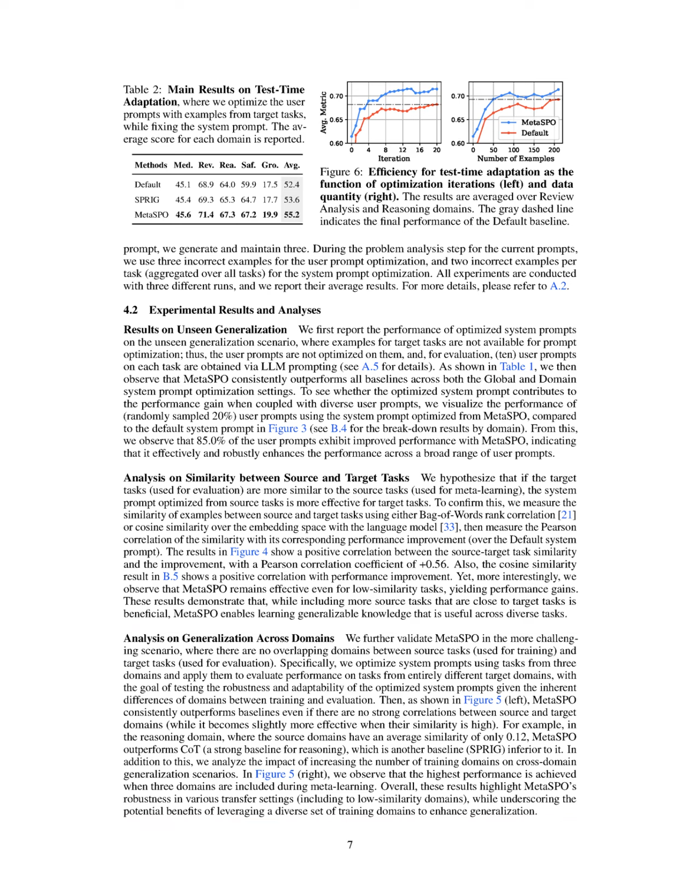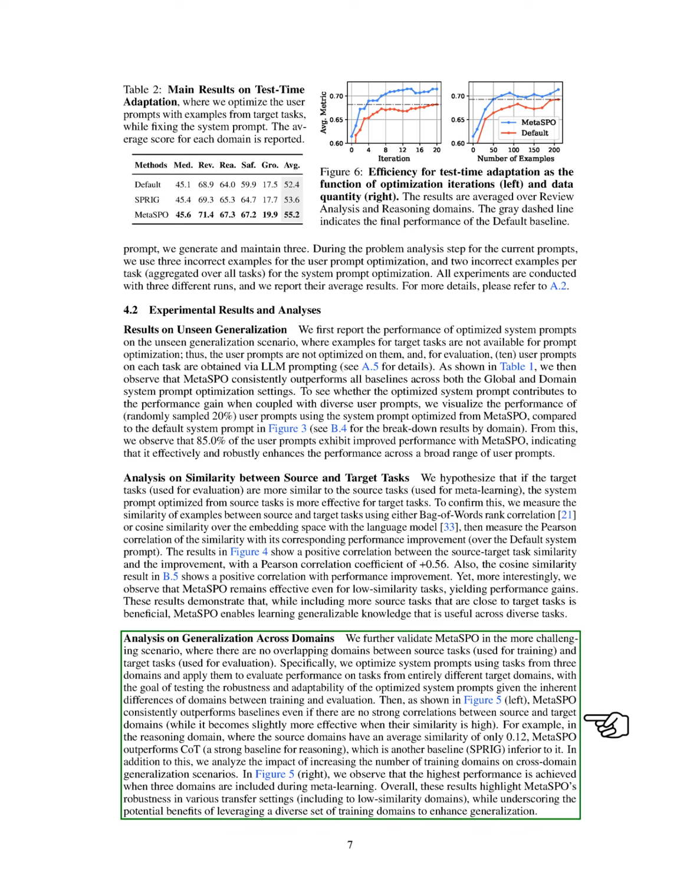Section Summary. In this section, we evaluate our optimized system prompts across 5 domains: medical, review analysis, reasoning, grounding, and safety, using a total of 34 tasks to assess their efficacy. Our findings demonstrate that the Meta-SPO approach consistently outperforms baselines, showing robustness in generalization even across low similarity and different domains, while highlighting the benefits of diverse training tasks.